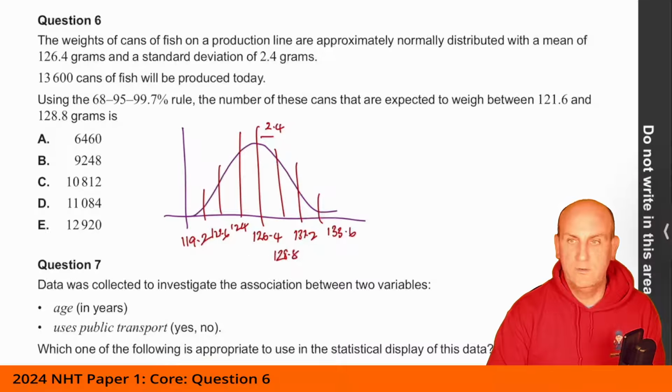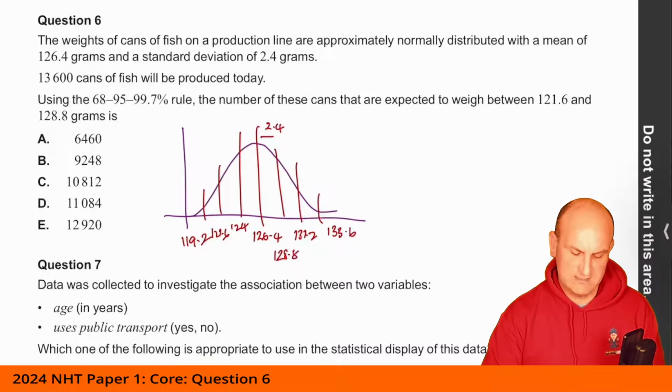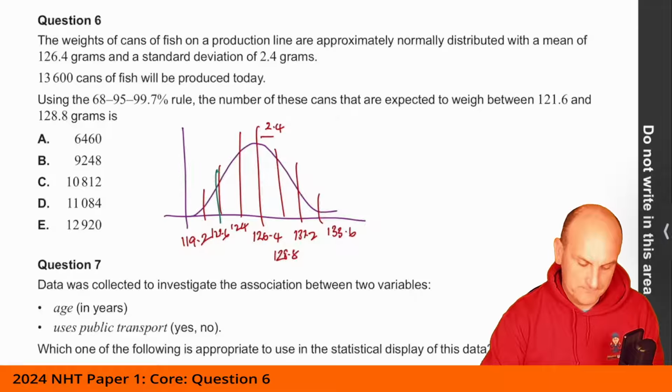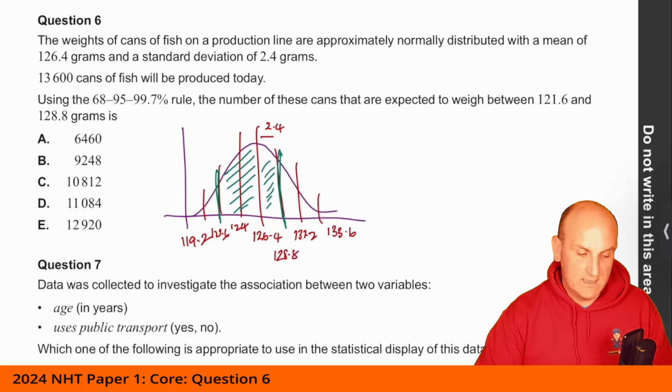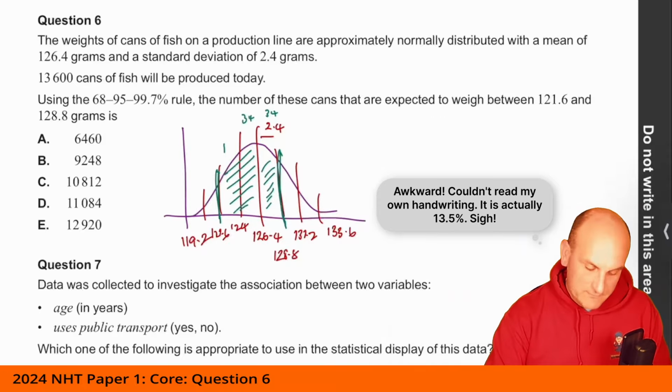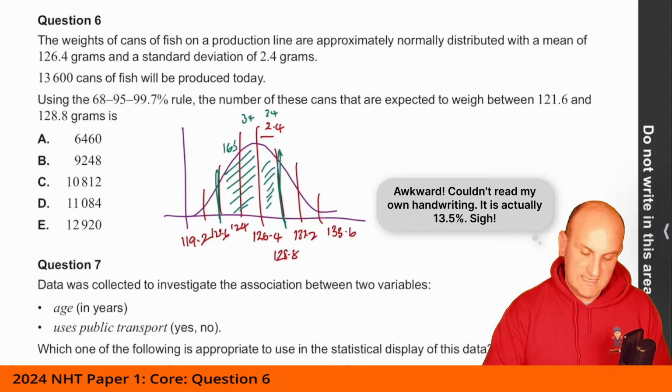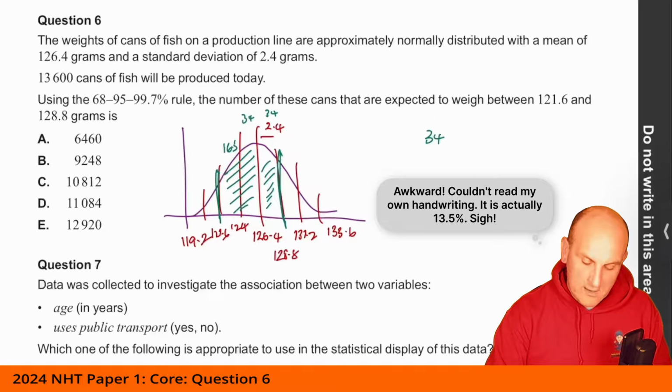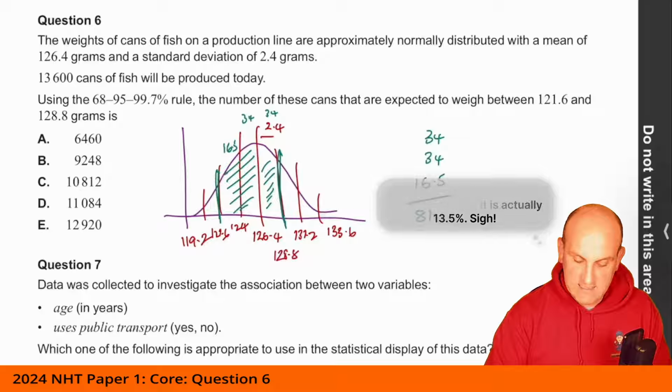Right, what do we want? We want between 121.6, which is here, and 128.8, which is here. So we're basically looking for the area of this section here. Obviously, I know that this section here is 34, that section there is 34, and this section here is 13.5. When we add those together, 34 and 34 and 13.5, it's going to give me 81.5%.